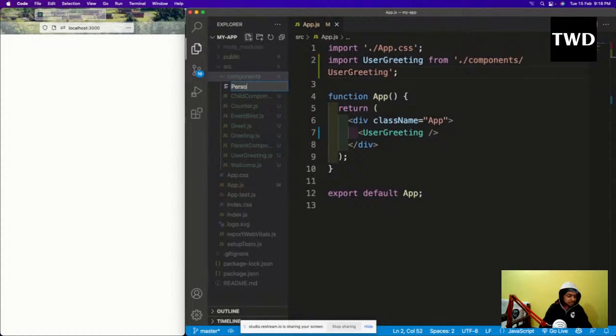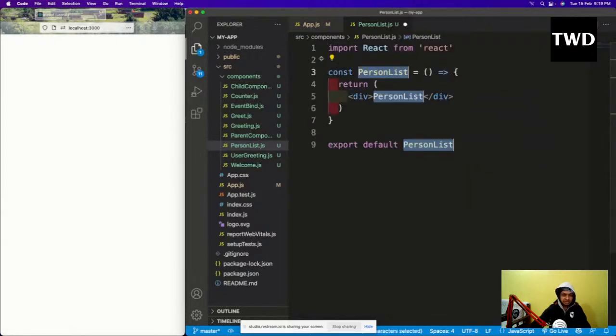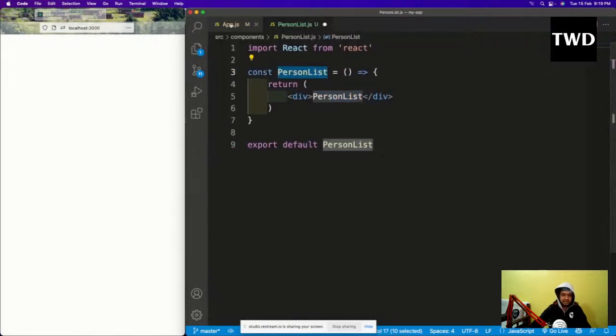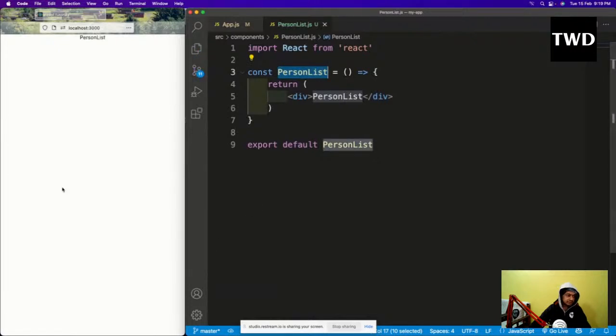So I've created PersonList.js, and here we can do anything. It is not even using any functional component logic.